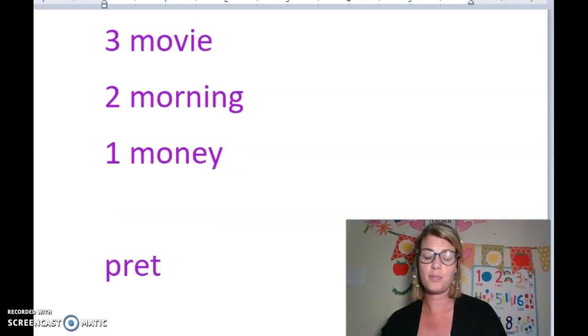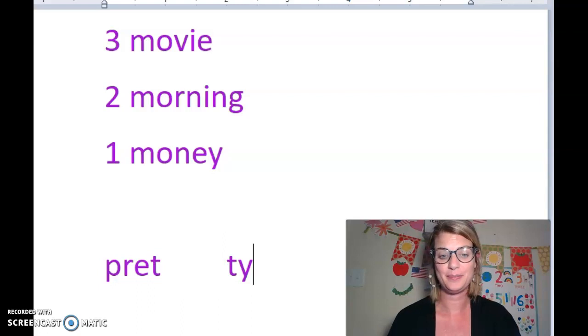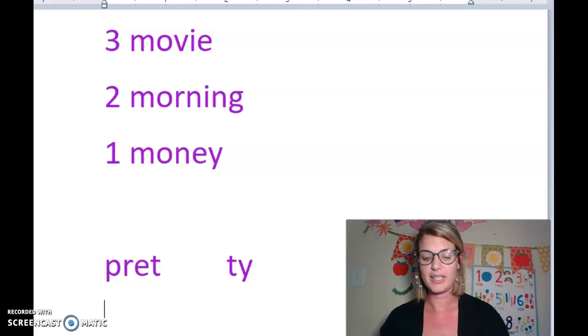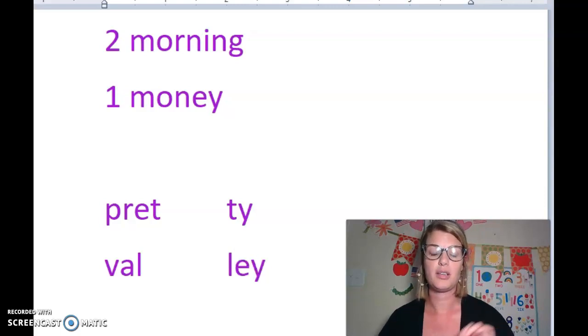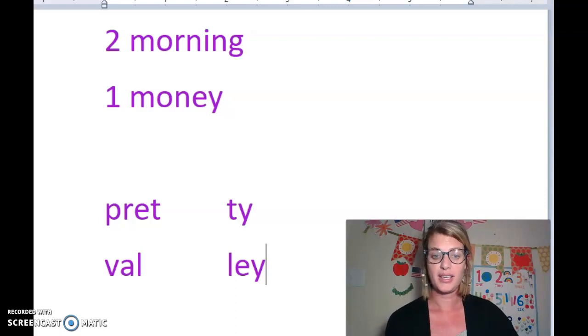P-R-E-T is in the first space. T-Y is our second syllable of pretty. Now we're looking at valley. Draw your vertical line between the 2 L's, and then you are writing those on the line. V-A-L is your first syllable, L-E-Y is your second syllable.